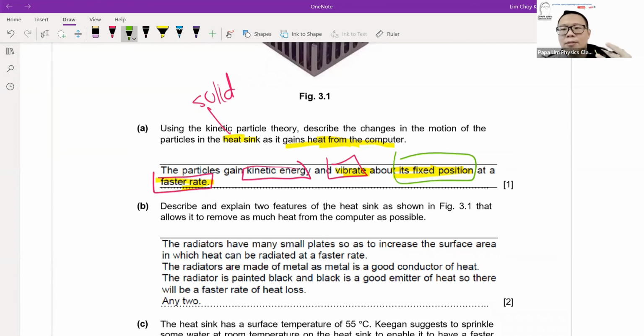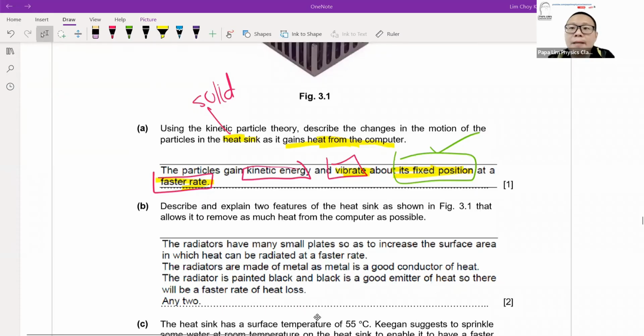The marker will not be able to distinguish whether you are talking about liquid or the solid state, because solid and liquid both actually vibrate faster. So there's no clear indication whether the students know that it's actually a solid that the question is referring to. That's why I need students to use the words fixed position to tell the marker that it's actually a solid that we are looking at.